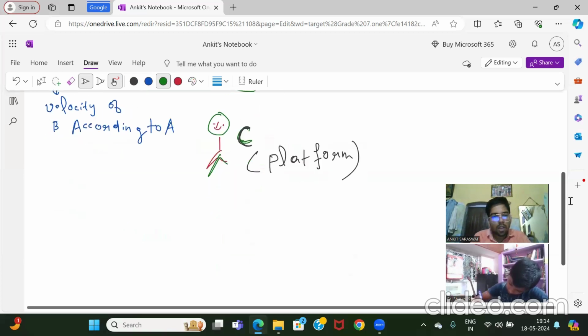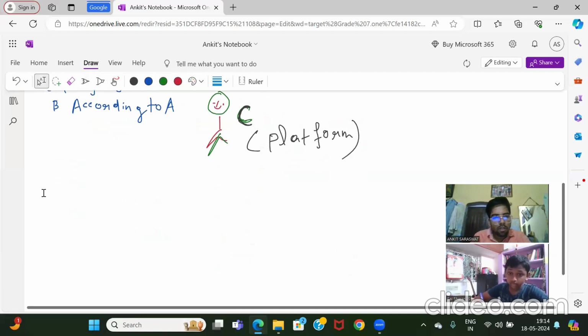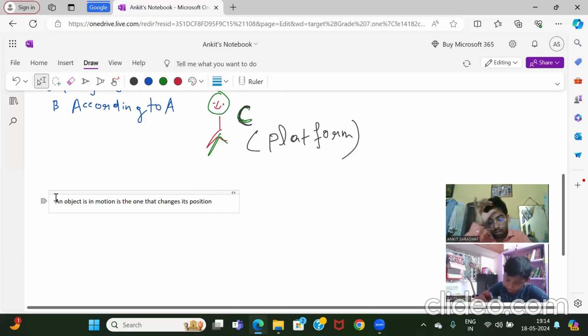An object is in motion if it changes its position with respect to surroundings. Is it visible? Clear?